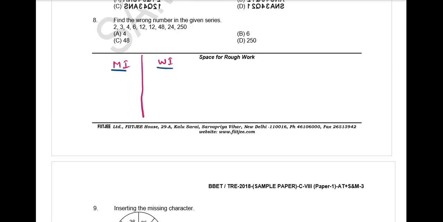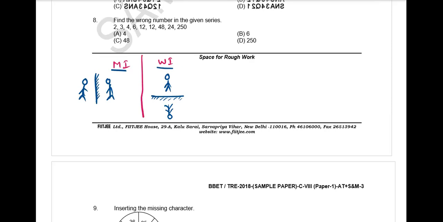See here. Suppose a mirror is placed vertically, then we'll get a mirror image. This is the mirror. If a mirror is placed horizontally, if this is the mirror position, then we'll get water image.